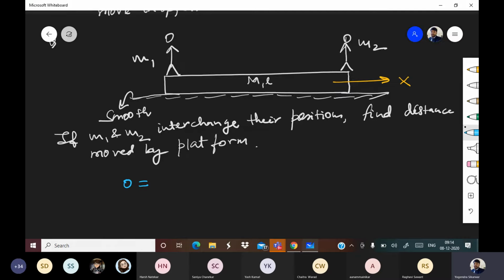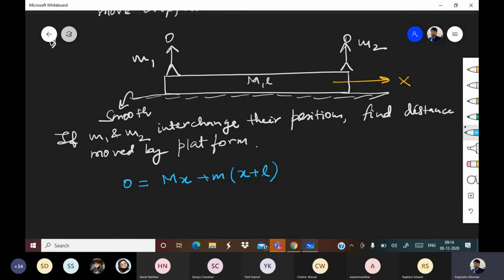So now what is happening? Pay attention. Platform is moving X, so capital M into X. Right? Okay. Now M1 is going to another end. So how much total M1 will move? X due to motion of platform and L due to his own motion. So plus M1 into X plus L. Right?